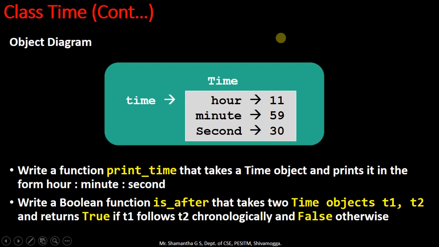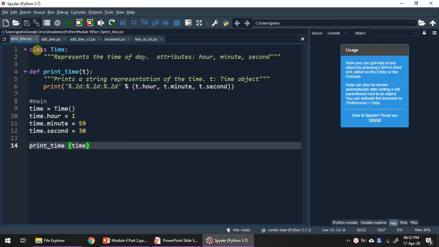Now we shall see a program to define the class Time, an object of the class, that is time in lower case, and a function that prints the time object in the form hour:minute:second. This is the program for defining a class Time.